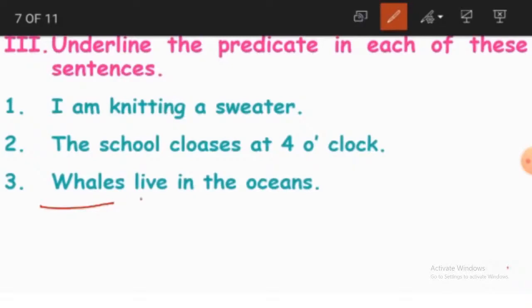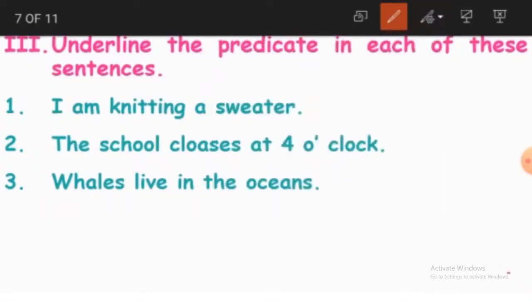This becomes the verb. And we are going to divide the sentence from here to here as a predicate. The rest of the sentence which is included with the verb is called a predicate. Live in the oceans. Okay, clear, children?